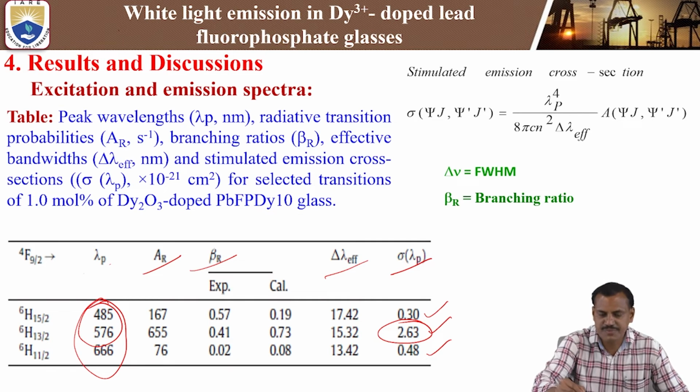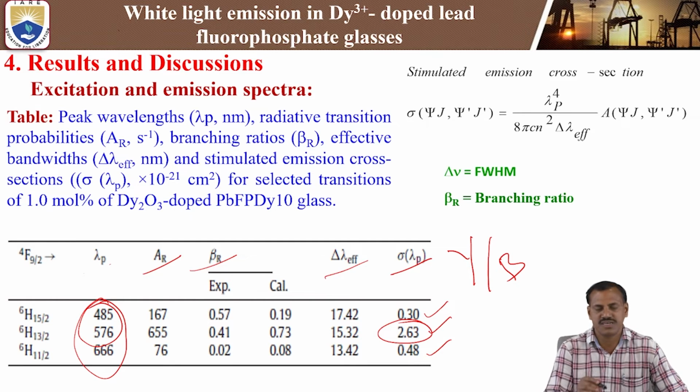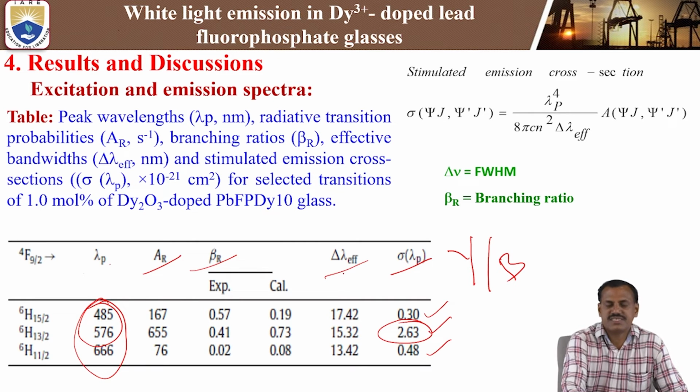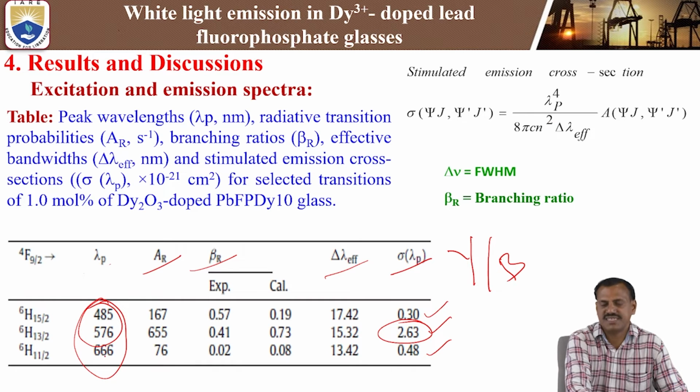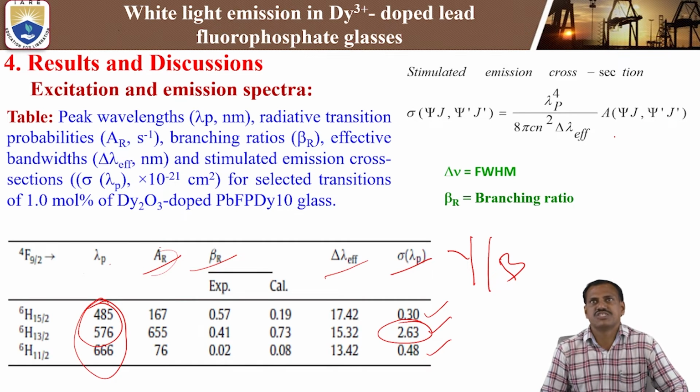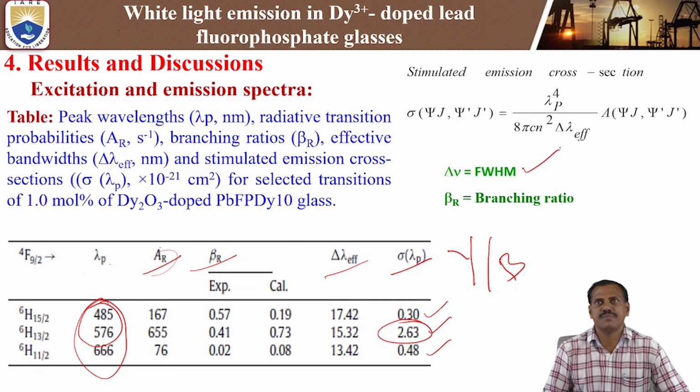By using the Y/B ratio, the yellow and blue intensity ratio, we are also calculating the white light luminescence in the case of dysprosium 3+ doped lead fluorophosphate glasses. The effective stimulated cross section value we are calculating by using this formula: lambda p is the peak wavelength, over 8 pi c n squared delta lambda effective. Next, the transition probability A_R. By using these values, we calculate the stimulated emission cross section of the dysprosium 3+ doped lead fluorophosphate glasses. Delta lambda is the full width at half maximum. Beta R is the branching ratio of each and every emission peak.